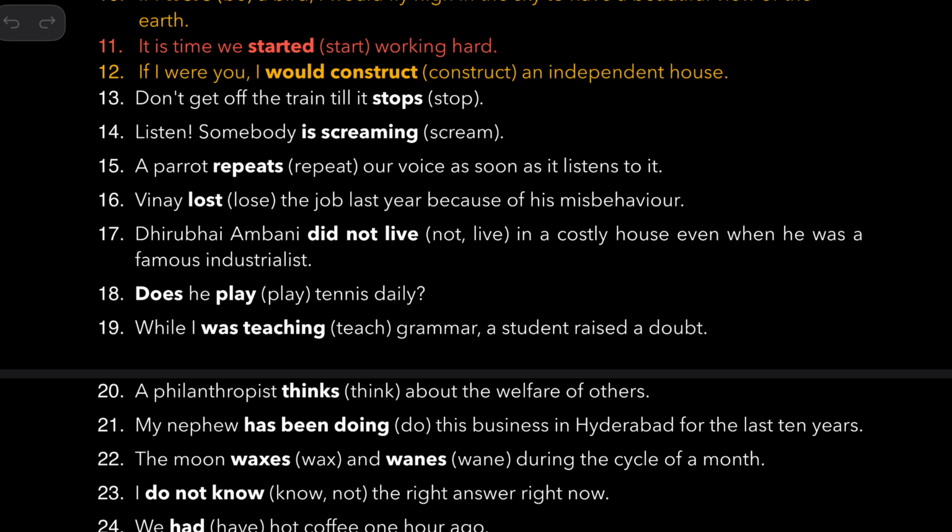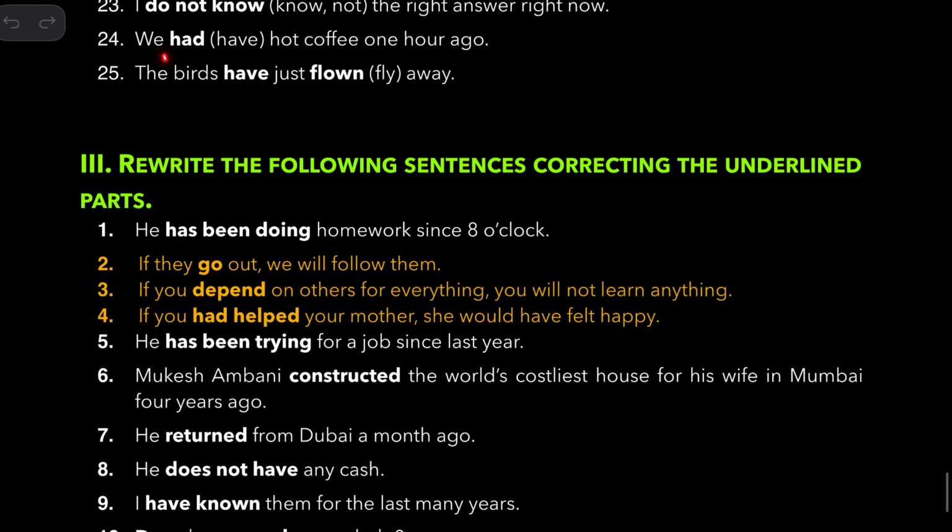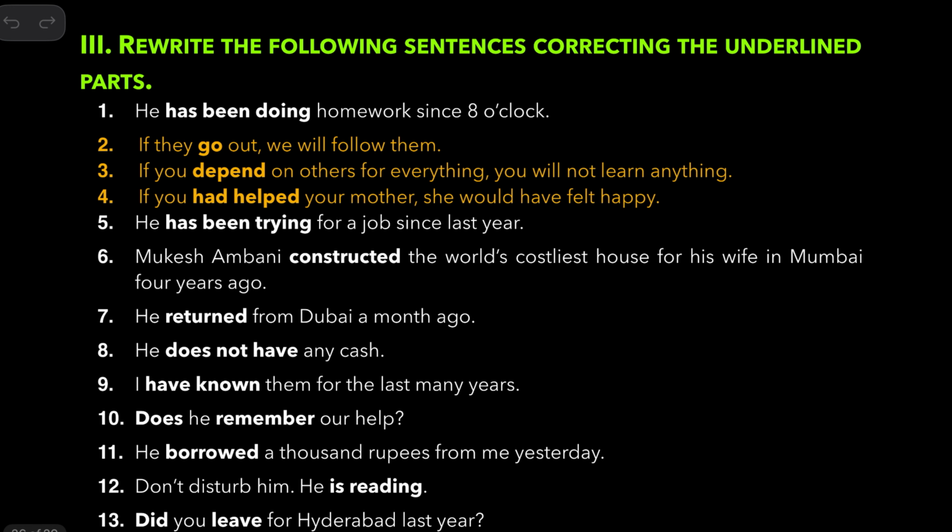The moon waxes and wanes during the cycle of a month. It's a general statement. I do not know the right answer right now. So present simple. We had hot coffee 1 hour ago. Because it is past, we must use past simple. The birds have just flown away. So this is a hint that you should use present perfect. He has been doing homework since 8 o'clock. So this is a hint.